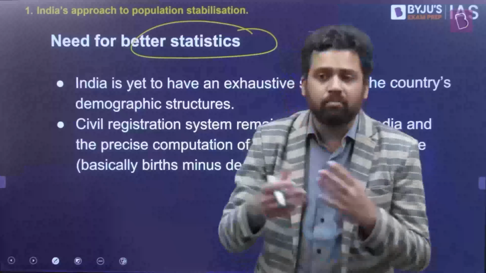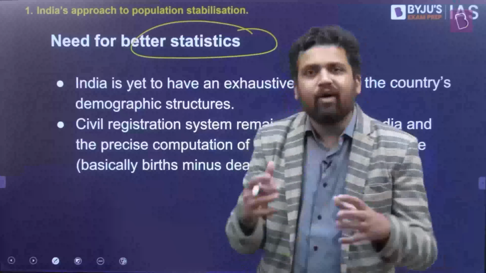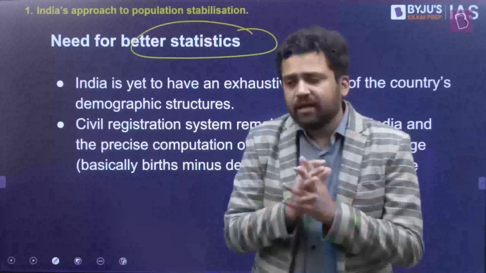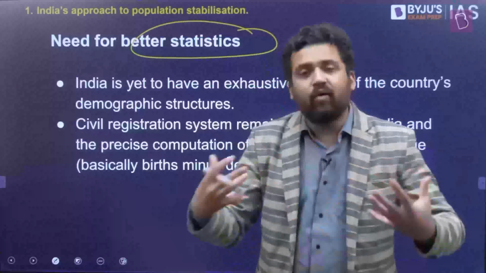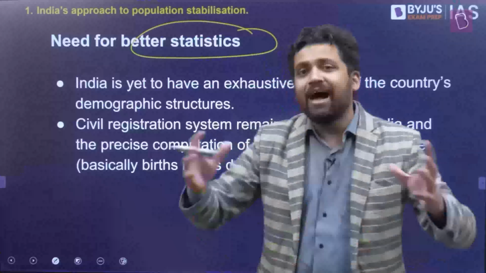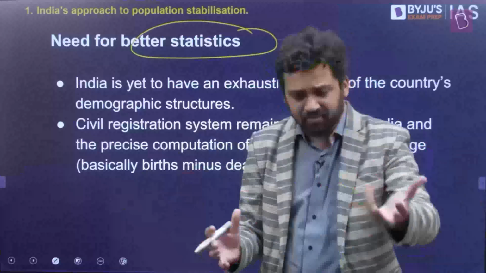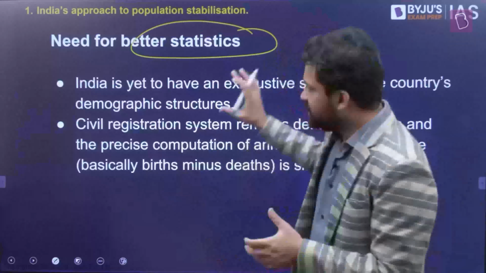And if you do not have a census or you do not have these kind of data, in the future, how will you make policies? Ideally, you should make policies on the basis of data. That is very important. But keep in mind that census is one of the best kind of data sets. Whenever you collect data, if you have a large sample, you'll get better data. It will be more representative of the actual population. And census is one of those large samples which is representative of the population. So this is something which is a cause of concern.